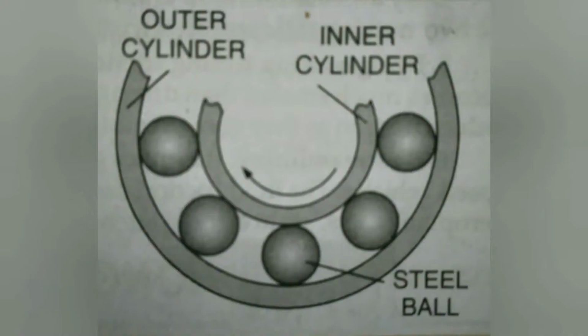A ball bearing consists of two coaxial cylinders between which hard steel balls are arranged as shown. The axle attached to the vehicle fits tightly into the inner cylinder while the wheel is put in firm contact with the outer cylinder. When the axle rotates, say in the clockwise direction, the steel balls rotate in the anti-clockwise direction and thus allow the outer cylinder and the wheels to rotate in the anti-clockwise direction.